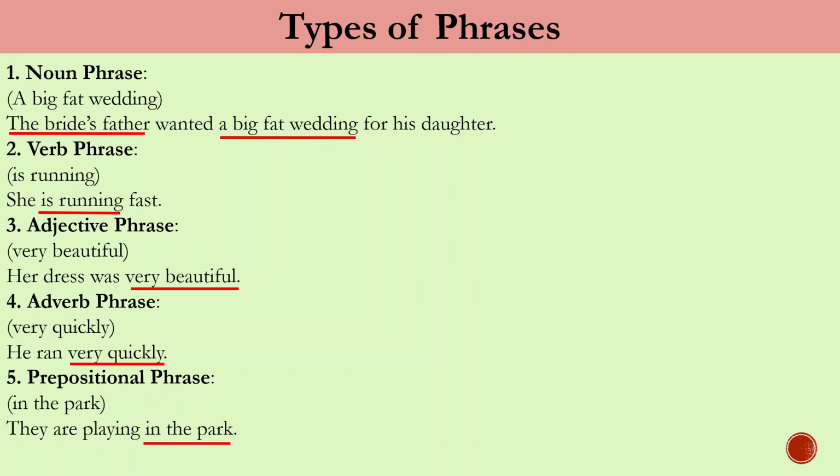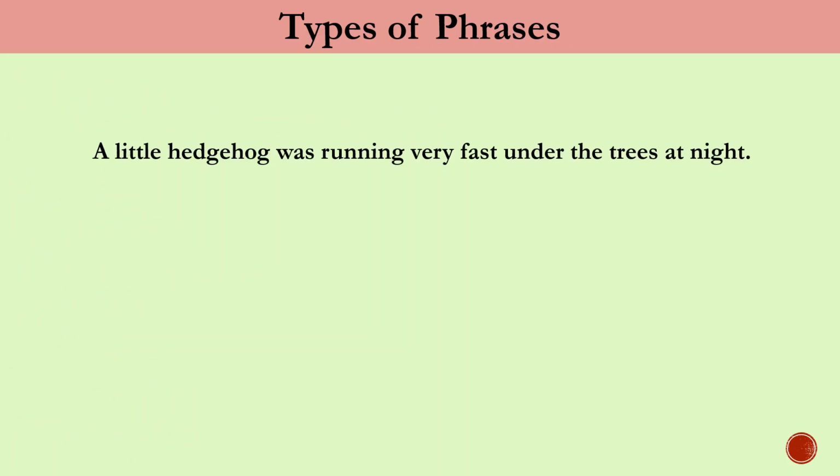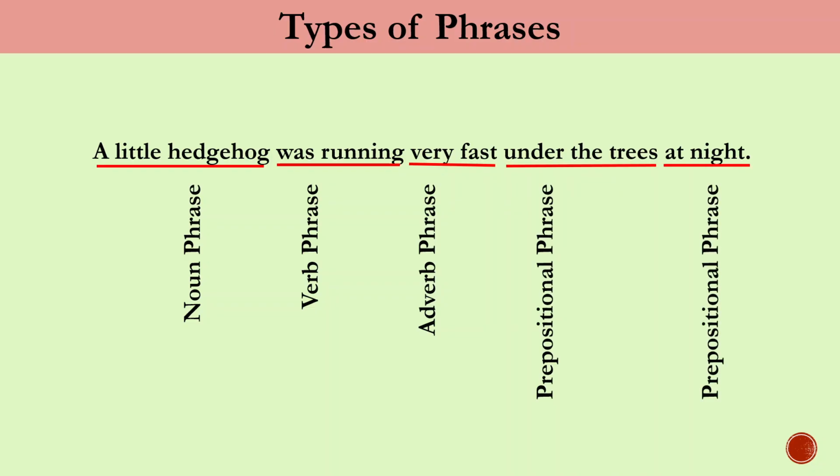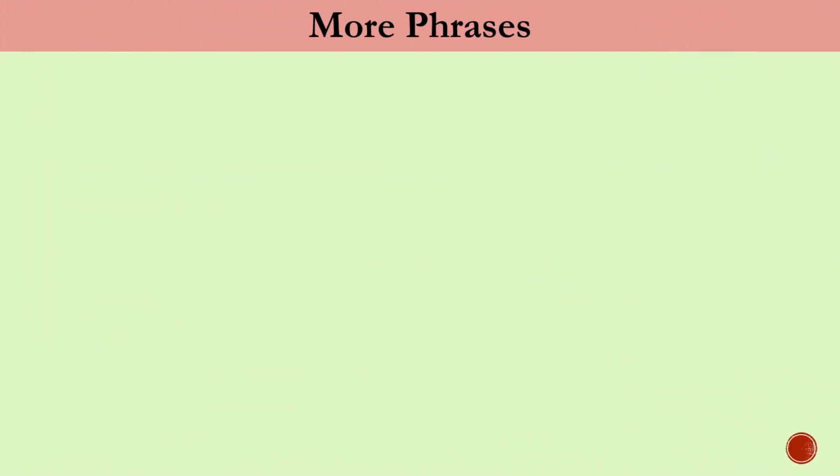Now, look at this sentence: a little hedgehog was running very fast under the trees at night. Here, a little hedgehog is a noun phrase, was running is a verb phrase, very fast is an adverb phrase, under the trees is a prepositional phrase describing the place, and at night is another prepositional phrase indicating time. Next, let's see more phrases.